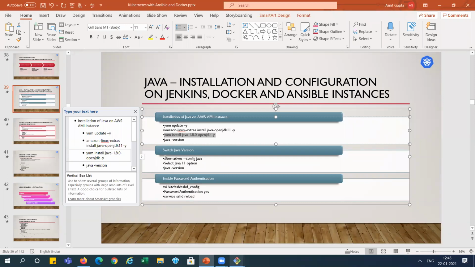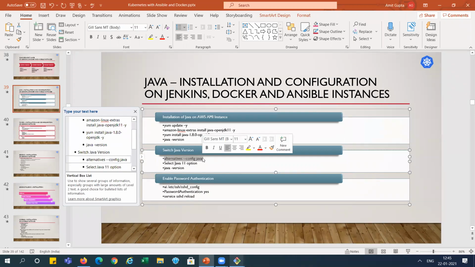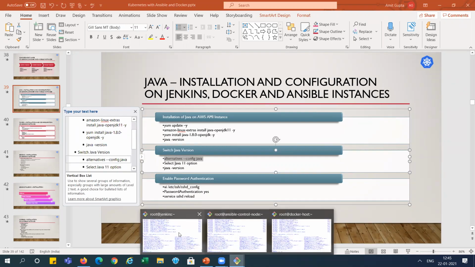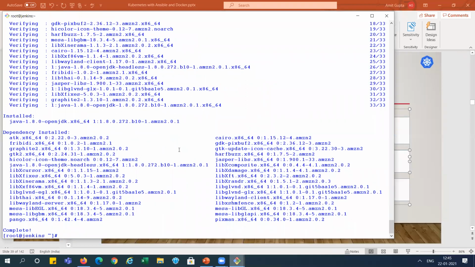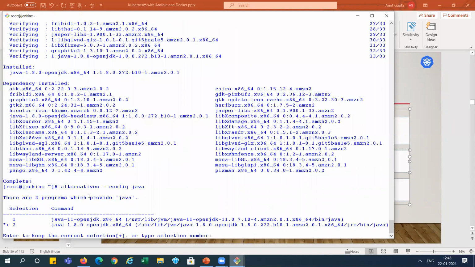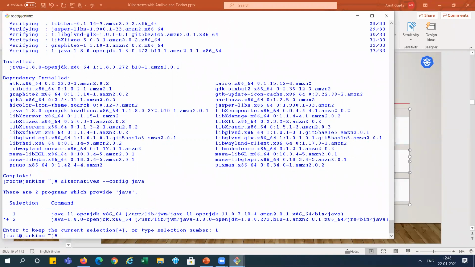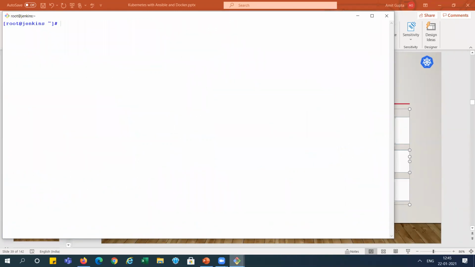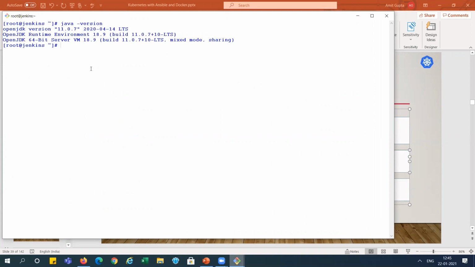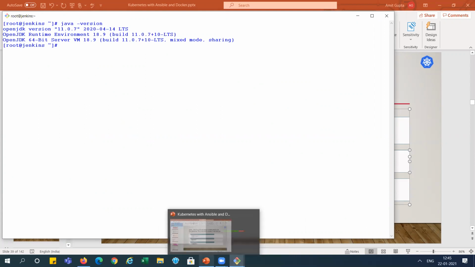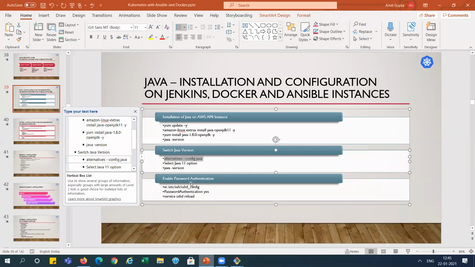Now with alternatives, we can choose the Java version. So I am selecting in the Jenkins system. You can see here, this is showing the two Java versions, 11 and 1.8, but I need to select, I am selecting the first option. I'm just clearing this screen. You can see now the Java version. See, it is showing 11, right? So I think we are done now.